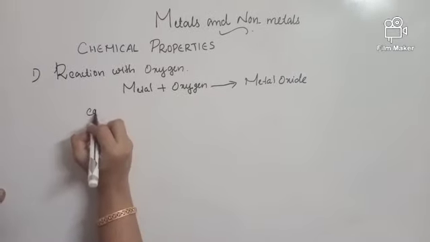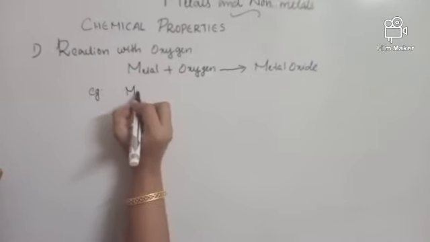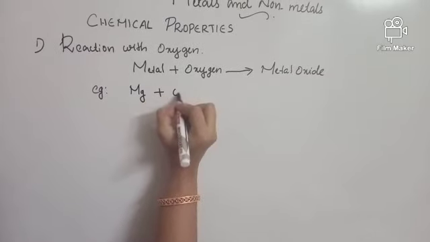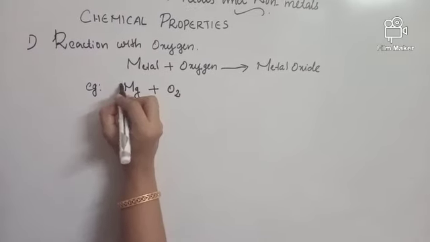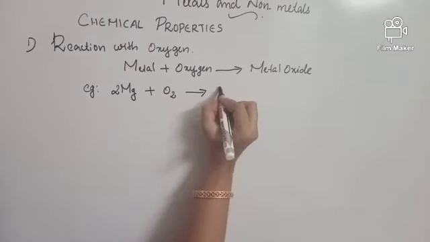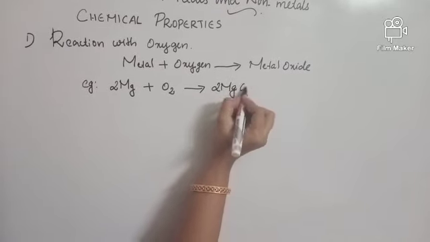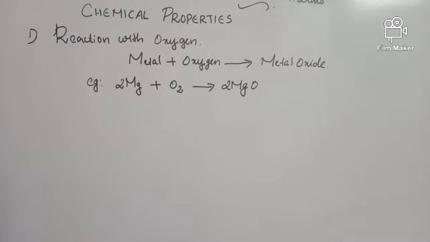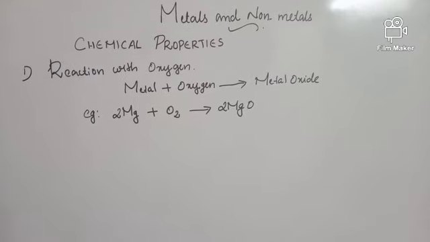For example, magnesium is a metal. It combines with oxygen O2 to give magnesium oxide. So generally, metals react with oxygen to give metal oxides.